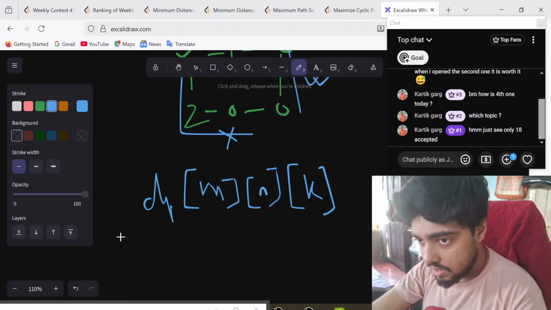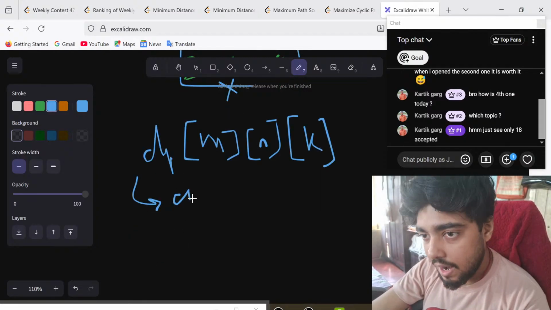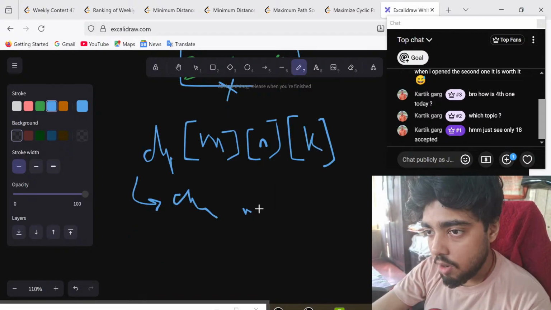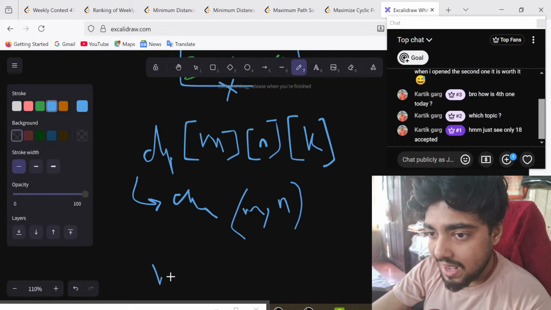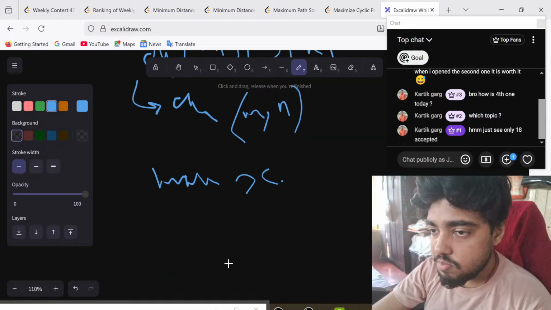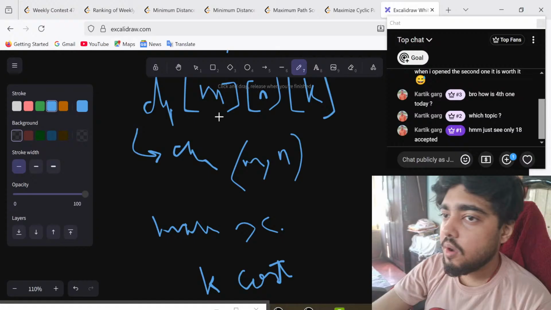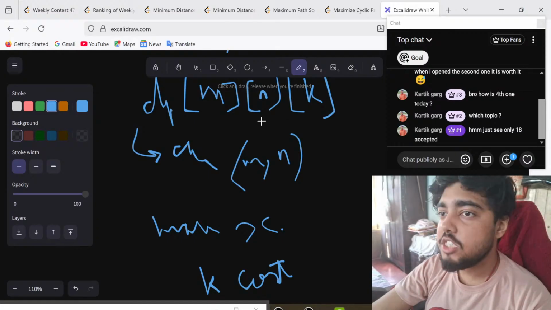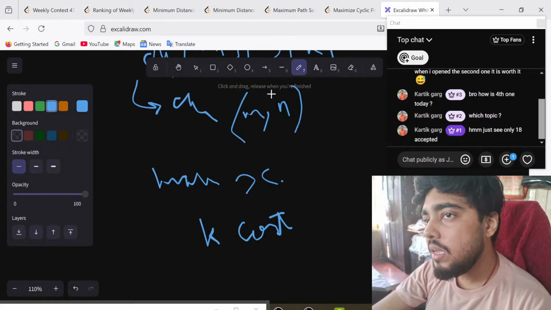So dp[m][n][k] is nothing but, at the current position m, n, the maximum score that is possible making k cost. You can make this m, n and k as i, j, l or somewhat like that. Doesn't matter. So from here you can get a relation.